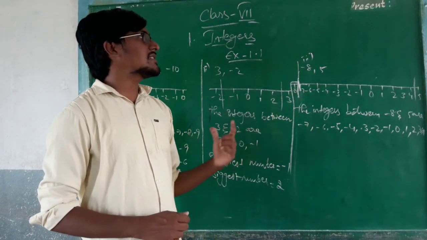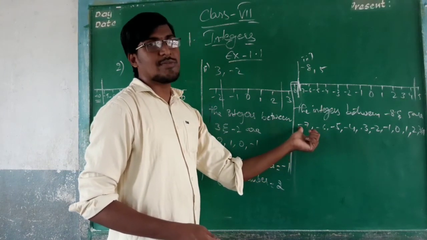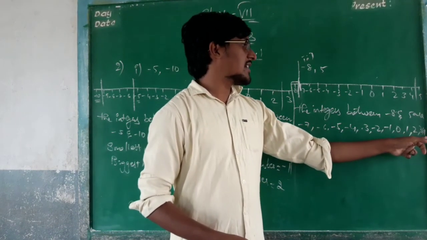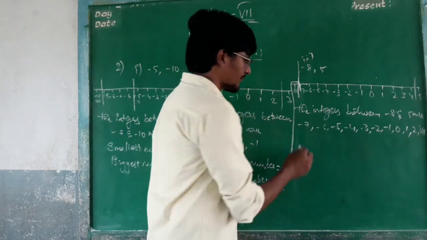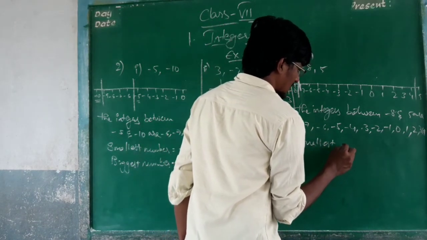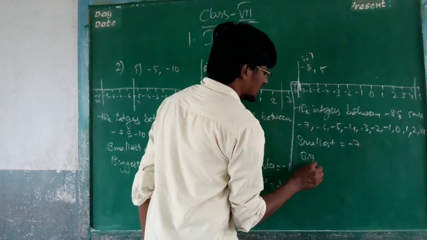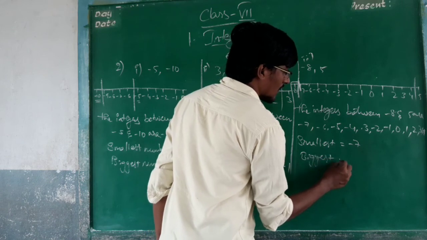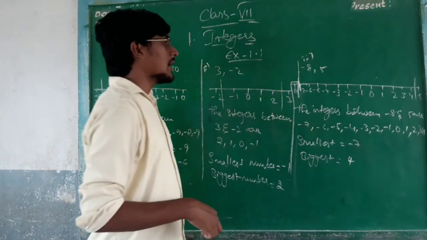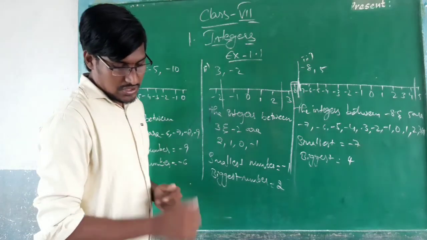What is the smallest number? In the negative values, the highest value is the smallest number, and the biggest number is 4. Smallest number equals minus 7. Biggest number equals 4. Okay. This is about the second Roman. Now move on to the third one.